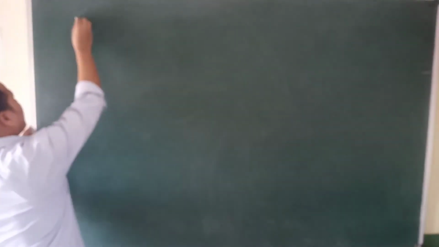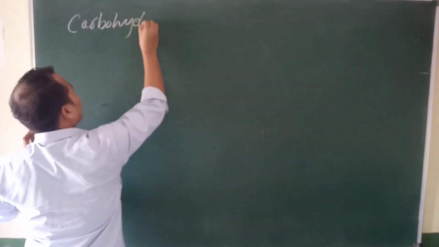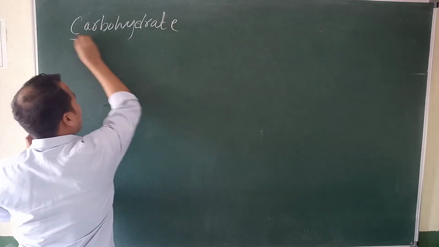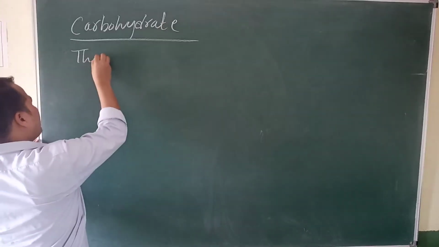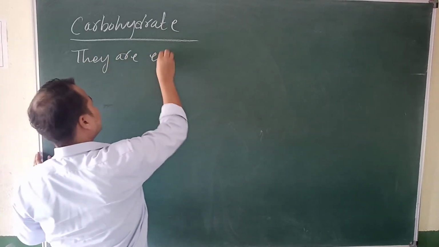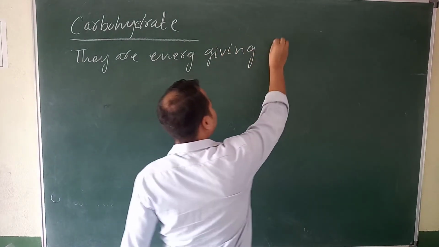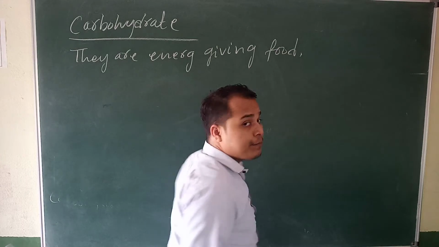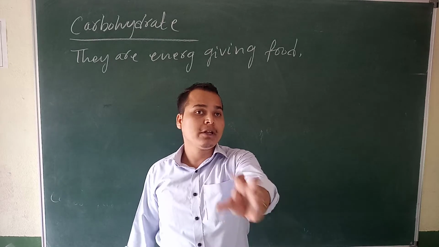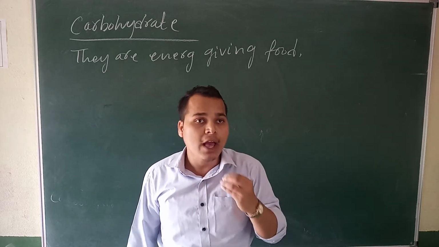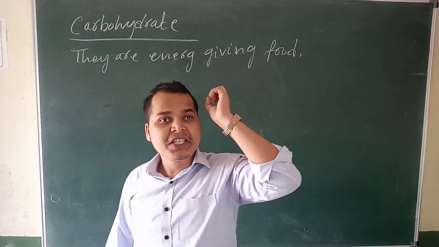So carbohydrate. These carbohydrates are called energy giving food. Okay, how? In the time of a game, running, they provide glucose in your mouth before. Why? Because these are carbohydrates. Because why? Because they provide instant energy.